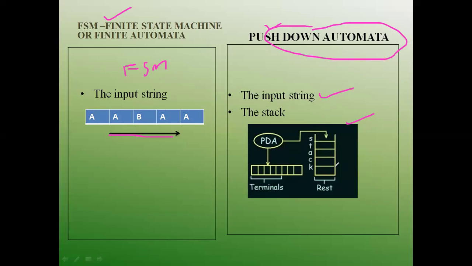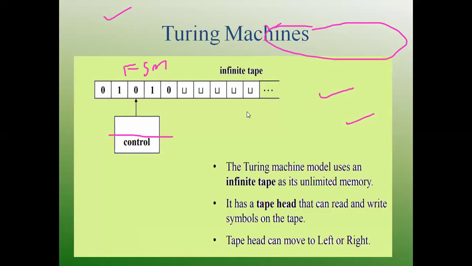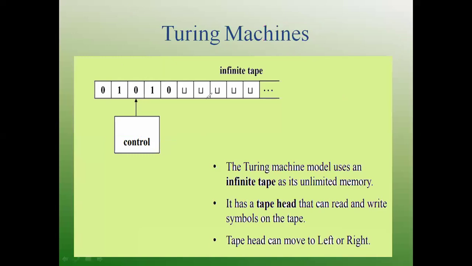In a Turing machine, the data structure that we have is known as the tape. The tape looks as it is shown in this Turing machine diagram. We see the tape as a sequence of infinite symbols, an infinite sequence. Over it we have something known as the tape head.